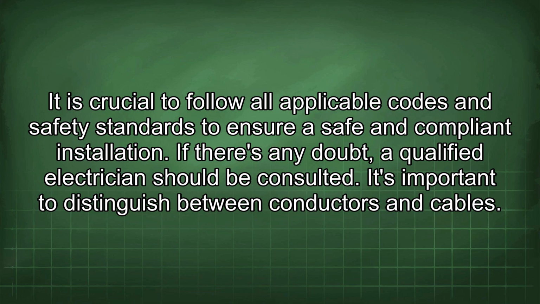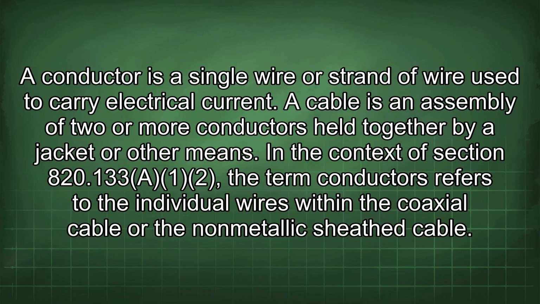It's important to distinguish between conductors and cables. A conductor is a single wire or strand of wire used to carry electrical current. A cable is an assembly of two or more conductors held together by a jacket or other means. In the context of section 820.133 in ETWA, the term conductors refers to the individual wires within the coaxial cable or the non-metallic sheath cable.